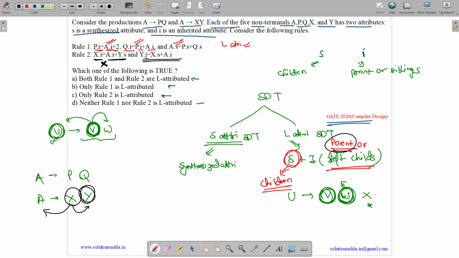Y dot I equals X dot S plus A dot I. So Y is taking value from X as well as A. This second rule is allowed in L attributed SDT, but because the first is not following the L attributed property, rule 2 is not L attributed. So only rule 1 is L attributed. So the correct answer is option B.